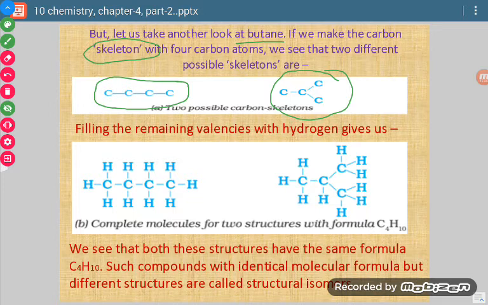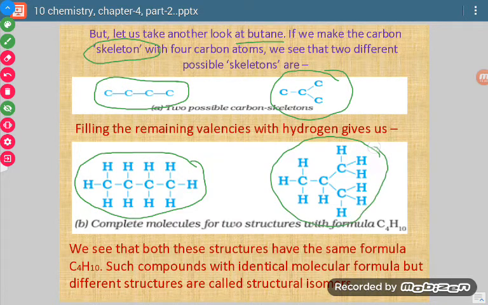Now we will put all the hydrogen atoms in both these skeletons, and we will find that these are two different ways of representing the molecule, because in both cases the formula of the molecule is exactly the same. There are 4 carbon atoms and 10 hydrogen atoms in both cases. So what do we call this type of structures?